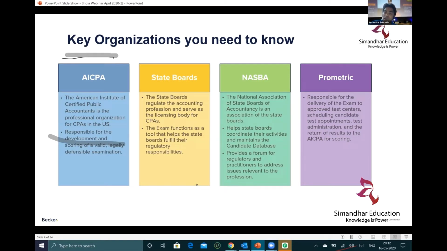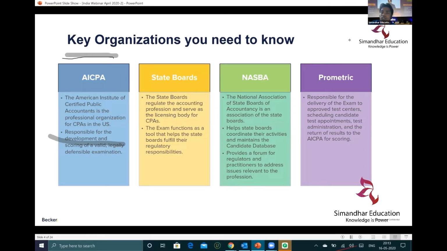Once your credits are evaluated by NASBA or any other approved evaluation agency like WES, World Education Services, or FACS, they determine that you are eligible to sit for the CPA exam. Primarily, NASBA is now the current body which governs all the CPA requirements.